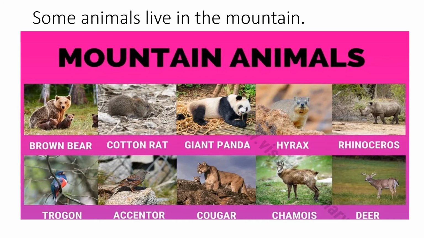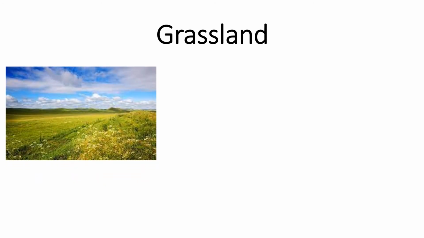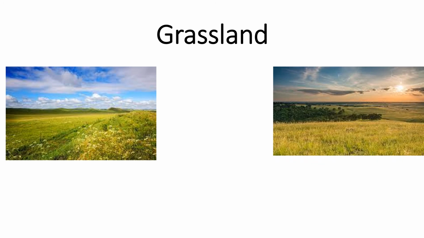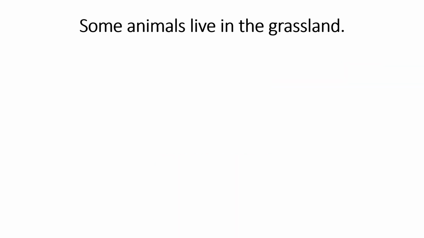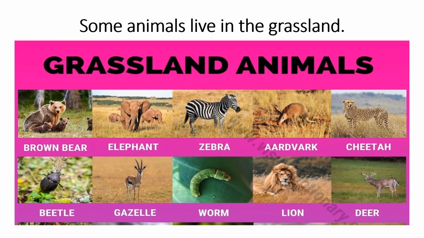So next is grassland. So animals can live also in the grassland. So when you say grassland, this is how it looks like. It's a flat area wherein full of grasses and shrubs. And some animals live in the grassland. And what are the animals that can live in the grassland? We have here zebra, elephant, deer, cheetah, lion, and others. So these are just examples of the animals that can live in the grassland.